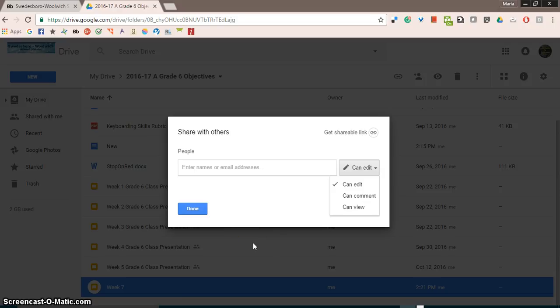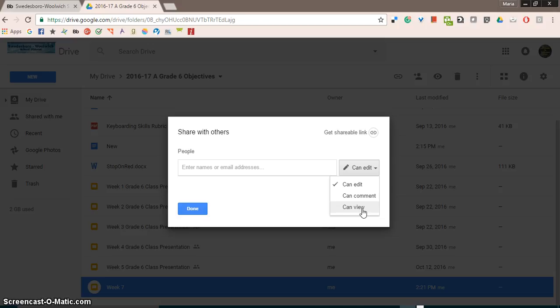If you have a document that's, say, a schedule that you want people to add their names to for a certain time, you may want to use Can Edit privileges. However, if you're sending out a document that has information on it that you do not want people to change, then Can View might be better. If you have a document that is Can View only, that means that you have editing rights only.